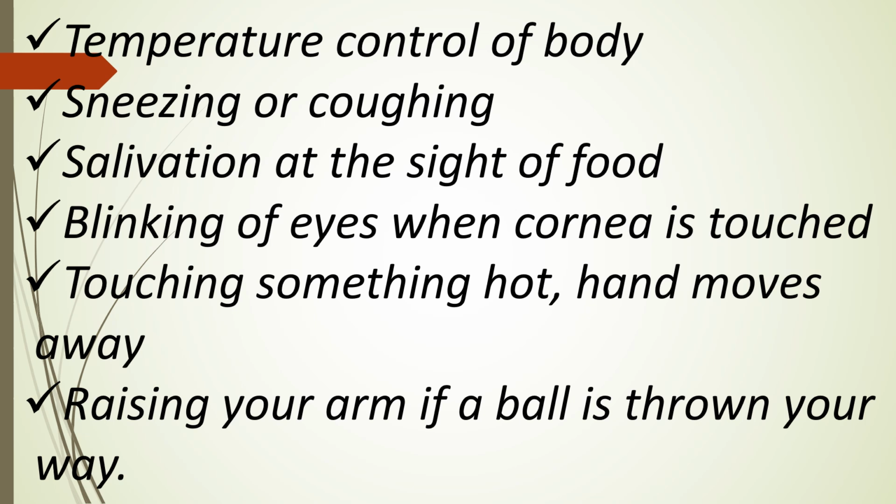Blinking of eyes when the cornea is touched. When the layer of our eye, the cornea, is touched, we blink our eyes. That's because this is also involuntary. It means it occurs without our conscious control, or when any insect touches our eyes, it blinks. So this is also an involuntary action.